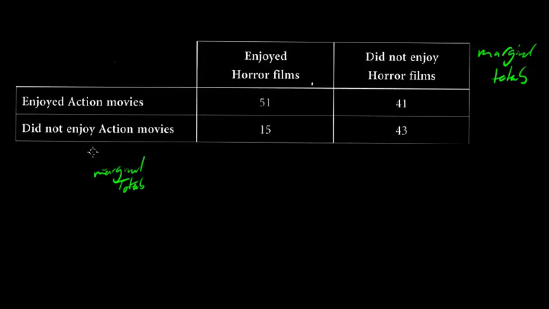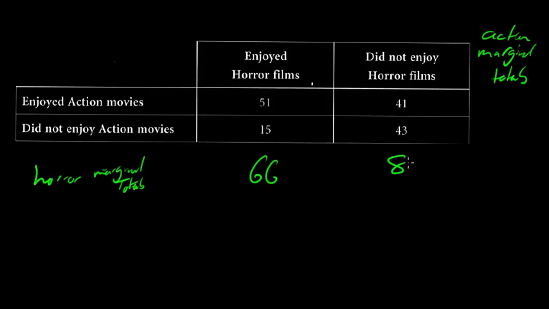So, marginal totals. Now, obviously, we've got the marginal totals for our action films. So these are our action films, and this is for our horror films. And you think, well, why are they on a different side? Because enjoyed horror, well, 51 plus 15 enjoyed horror. So this is the total for the horror side. So that means altogether 66 enjoyed horror films.